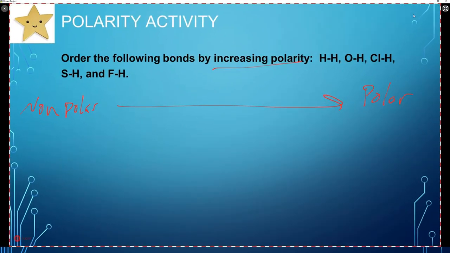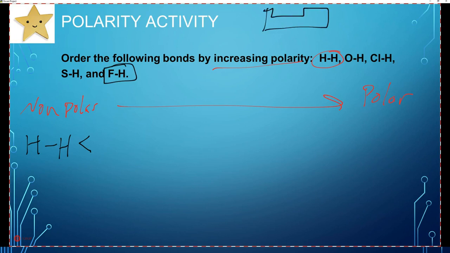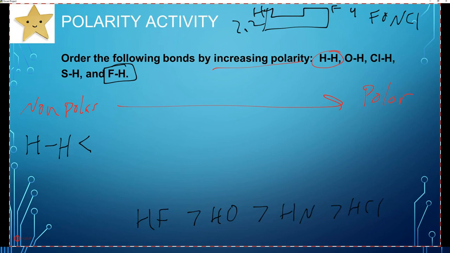All right, so we have HH. That will be nonpolar. We're going to say it's less than. Let's see what's going to be superpolar. The superpolar one is going to be HF. Think about how far they are apart on the periodic table. Hydrogen's over here. Fluorine is over here. Hydrogen's about 2.2. And remember, fluorine is the most, about 4. And so you can remember FONCl. So HF is going to be greater than HO, which is going to be greater than HN, which is going to be greater than HCl. So we can order them by that.